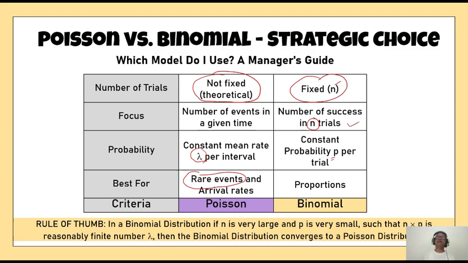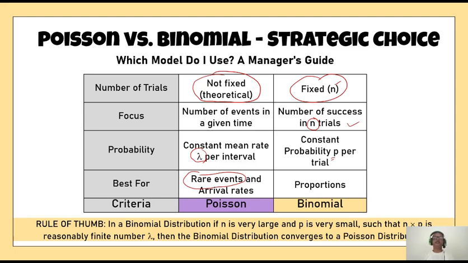Whatever is rare in a small time may be very frequent when you consider a longer time frame. So that is a very important characteristic. And then here it is best when you try to find out the probability of proportion X successes in n trials. In those cases, binomial distribution is more frequent.